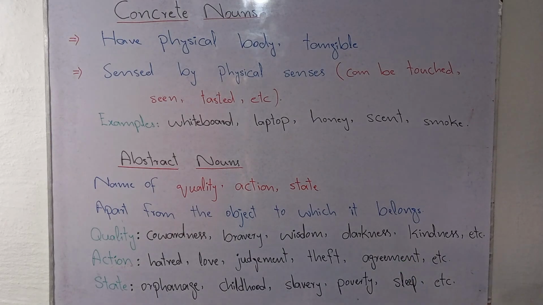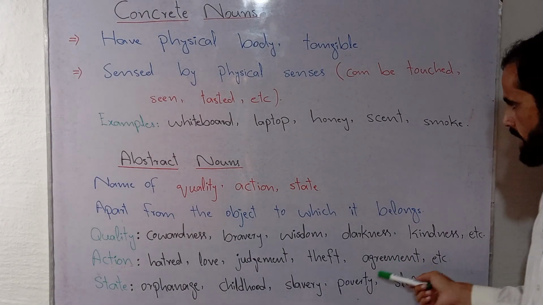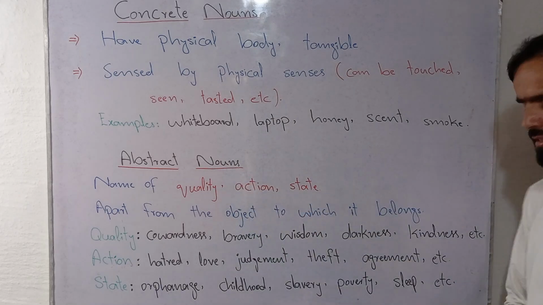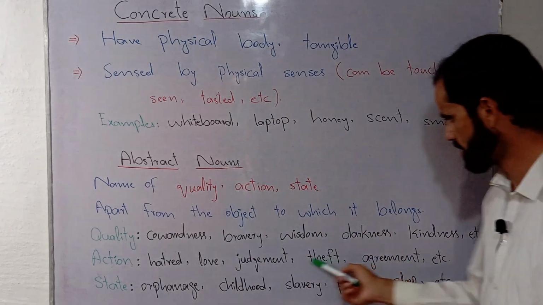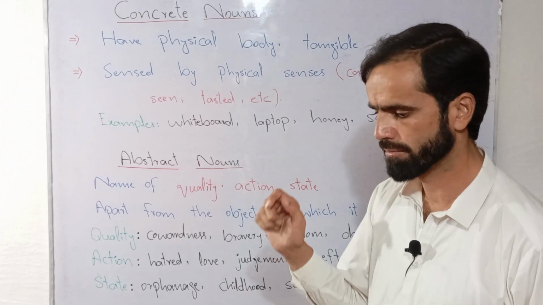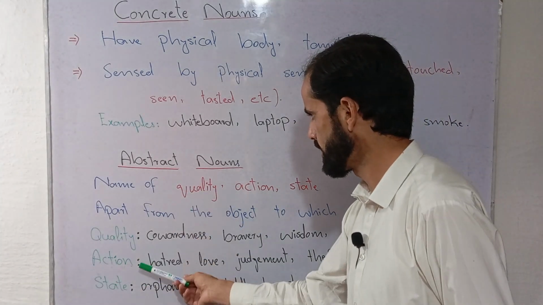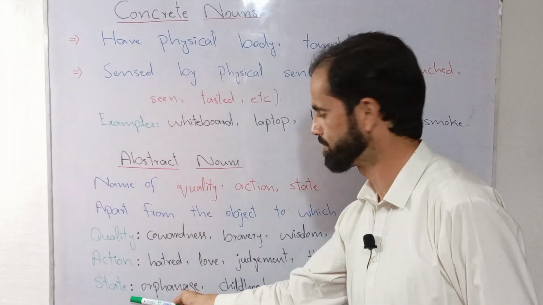Next word is agreement. Agreement is also derived from the word agree, that is a verb. So agreement also refers to an abstract noun. The nouns that I have given here, you will find these nouns in a sort of action. Next category in abstract noun is state.